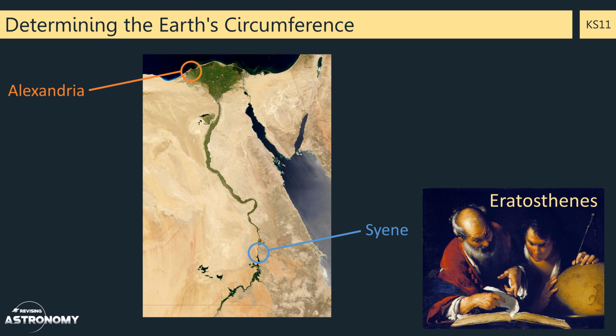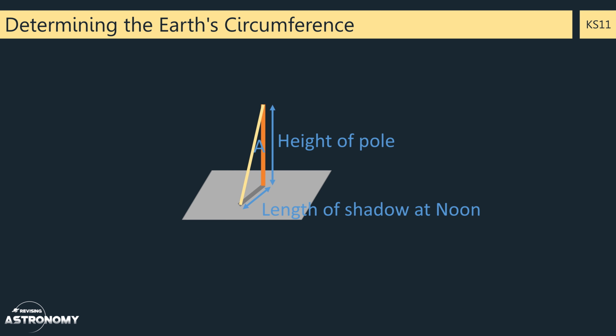At the same time, however, in Alexandria, the sun was not directly overhead. Vertical poles and columns did cast a shadow, and Eratosthenes sought to use such a pole to determine the angle between the sun and the vertical. He set up an experiment similar to the one shown here, and by measuring the height of the pole and the length of its shadow at noon, Eratosthenes was able to calculate the angle A, and this value he calculated to 1/50th of a circle, or just over 7 degrees.